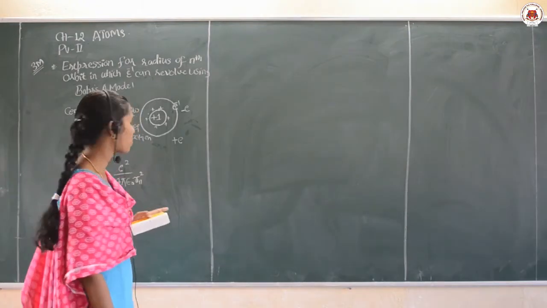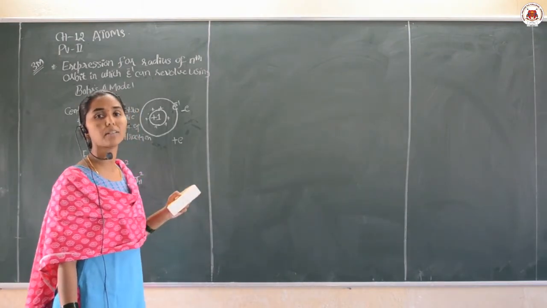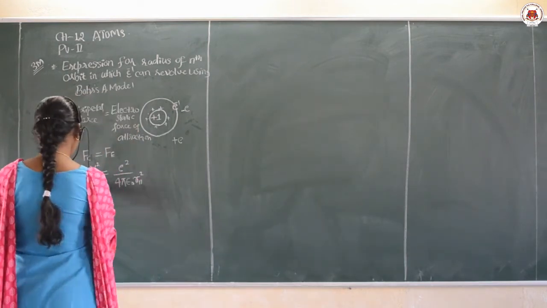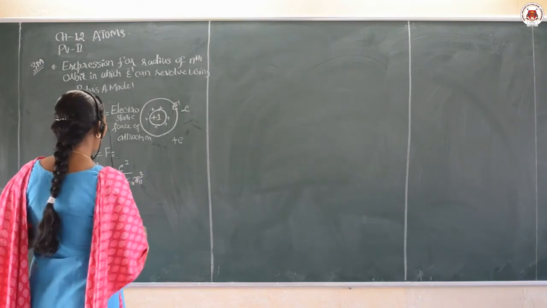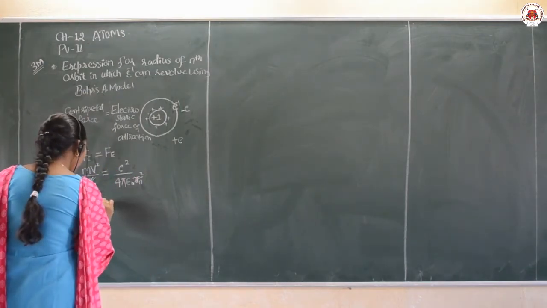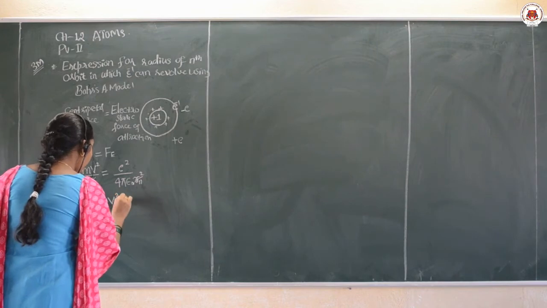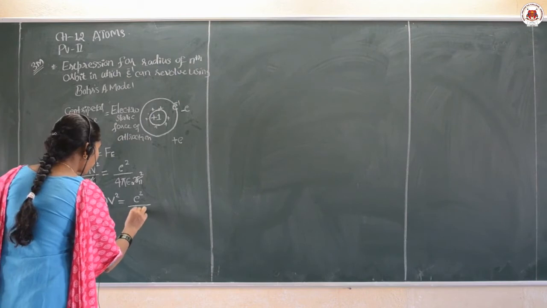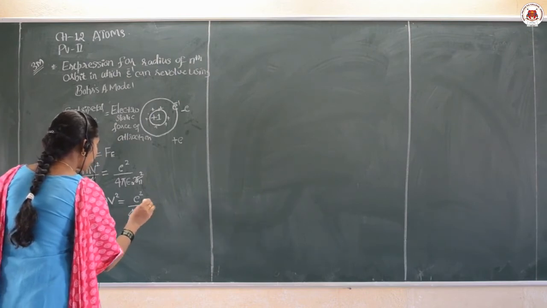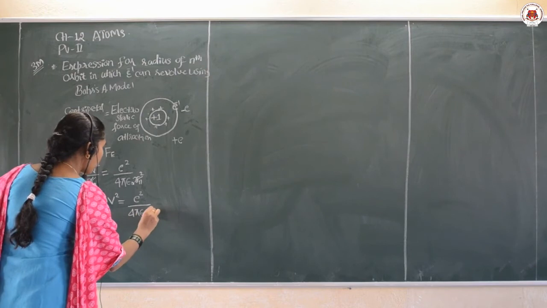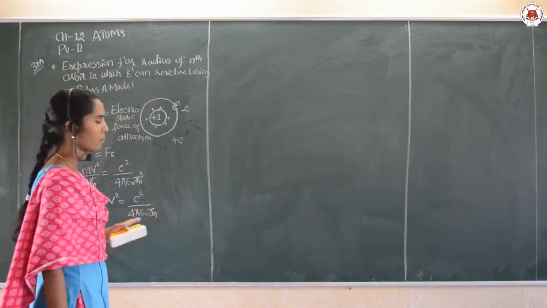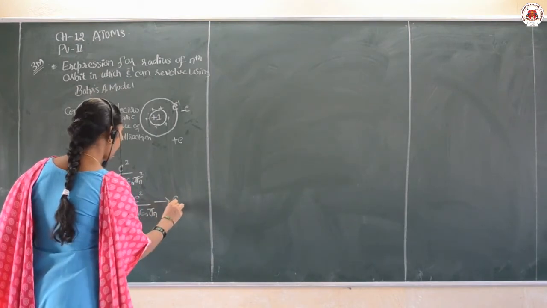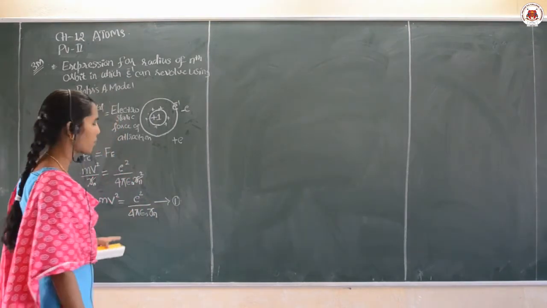This is my Coulomb's force of attraction between the two oppositely charged particles, right. Then one Rn will get cancelled. What is remaining now? mv square is equal to e square upon 4 pi epsilon naught Rn. Am I clear? Yes. Call it equation number 1.